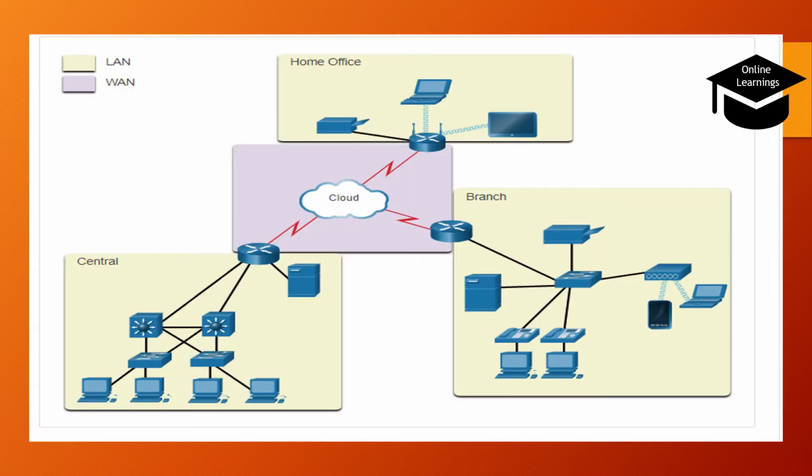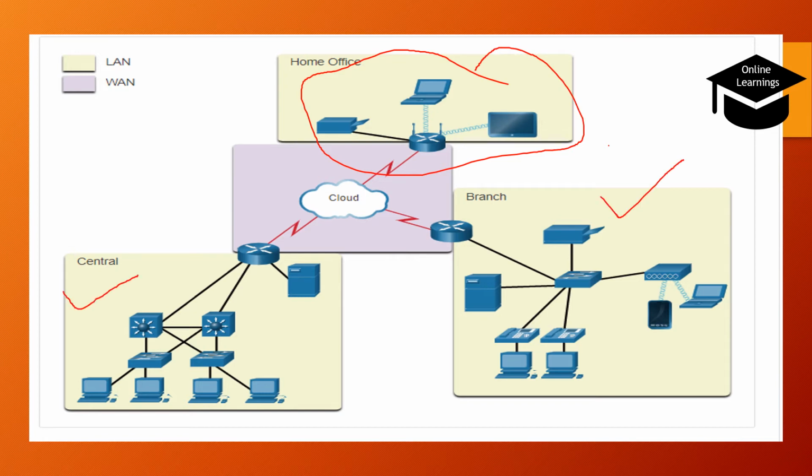So if you see the diagram, this home alone is a LAN, right? This branch is a LAN. This central is a LAN. But when they're all connected and everyone is transferring their information to each other, not all the disclosures are being done by the home office or by the branch.